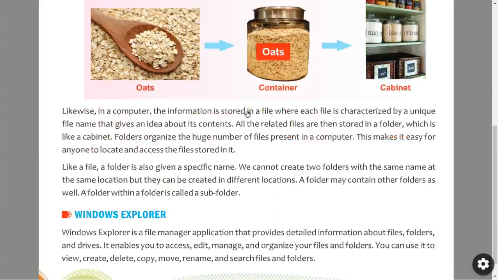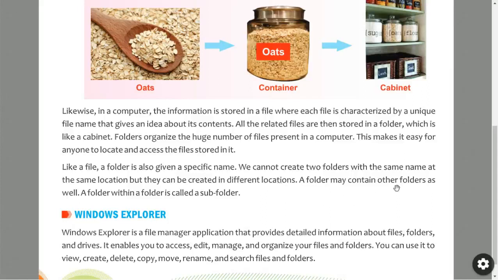So that point is explained. Like a file, a folder is also given a specific name. Just as a file has a name, a folder also has a name. We cannot create two folders with the same name at the same location, but they can be created in different locations. It is not possible at the same location, but you can create folders with the same name in different locations.